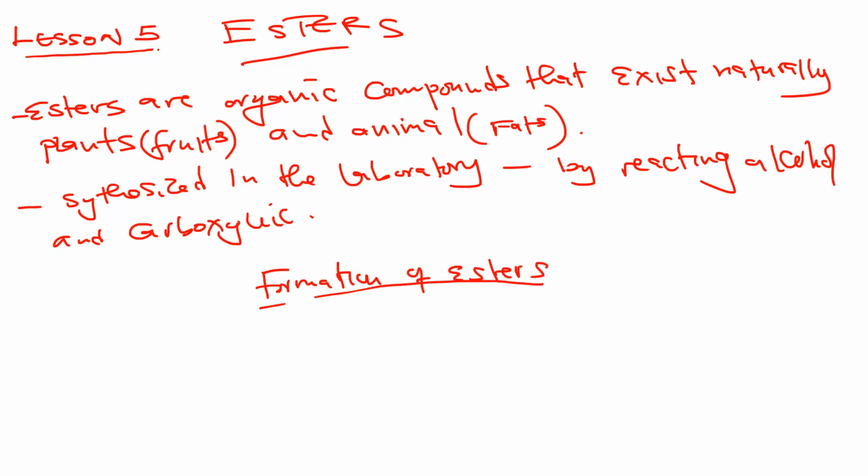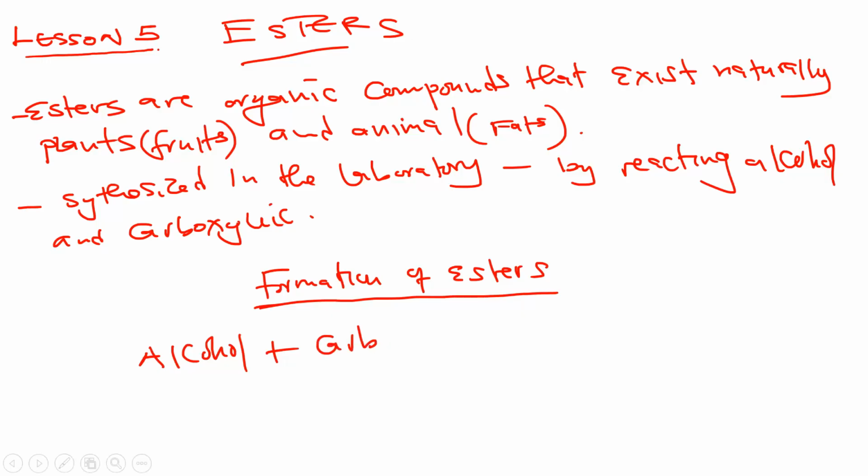Since we are saying they are formed by reacting alcohol and carboxylic acids, what you're going to form is an ester and water. So that is what is formed. When an alcohol reacts with a carboxylic acid, what is formed is ester and water only.